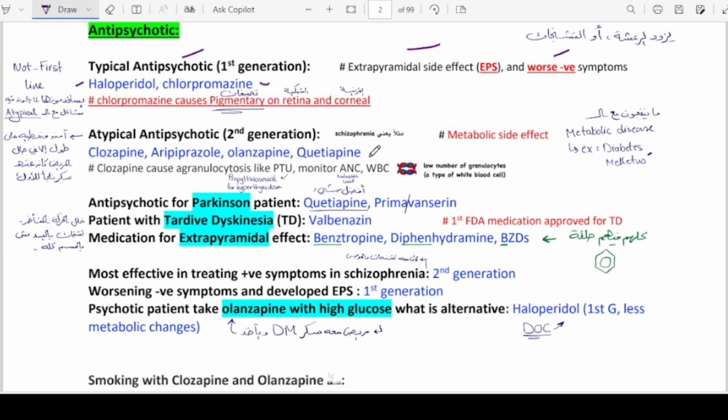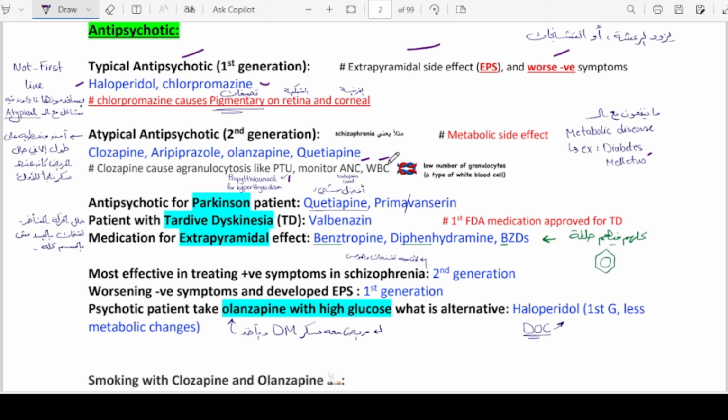And we know that clozapine causes agranulocytosis, just like propylthiouracil, right? So we have to monitor absolute neutrophil count and white blood cell counts, just to know whether we are facing agranulocytosis or not. If we are, obviously we have to stop the drug.